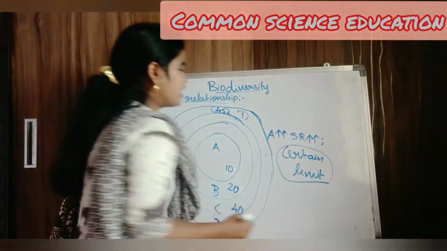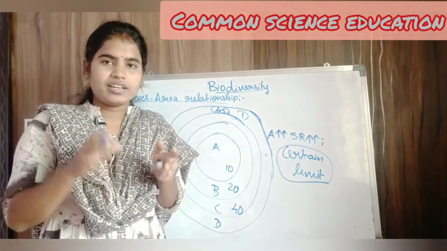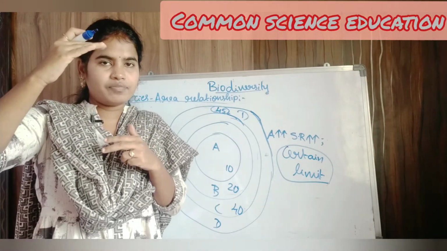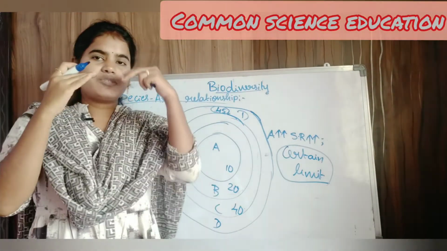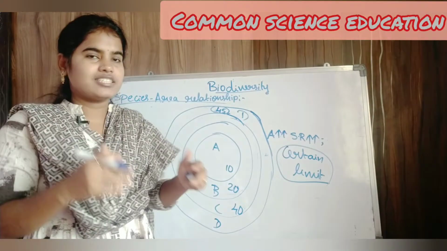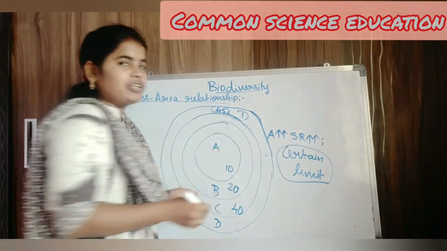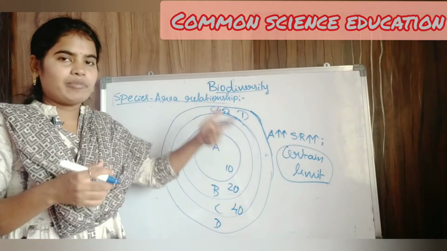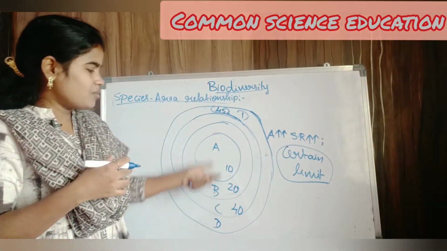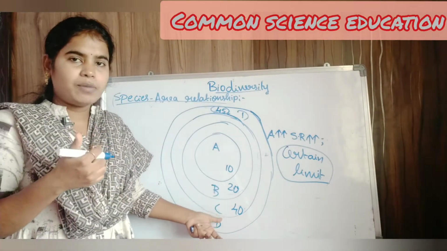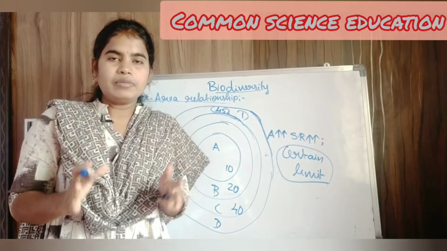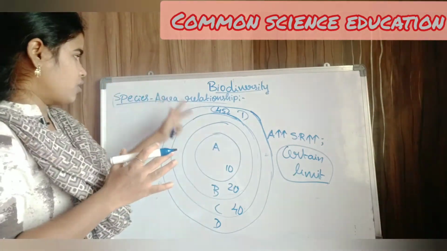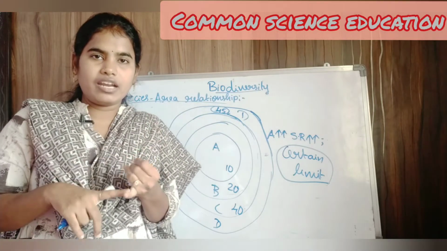This species area relationship concludes that if we increase the area, the species richness also increases, but up to a certain limit. If you understand this diagram, you can easily remember what the species area relationship is. The number of species increases, but up to a certain limit only. So this is about the species area relationship.